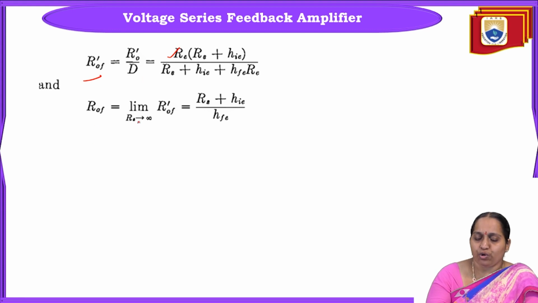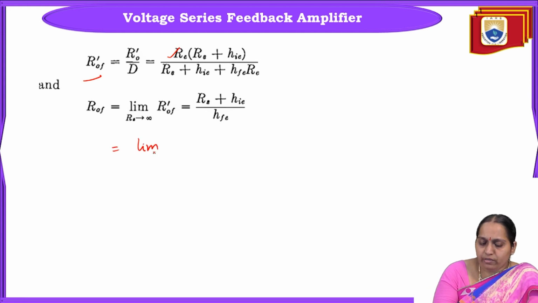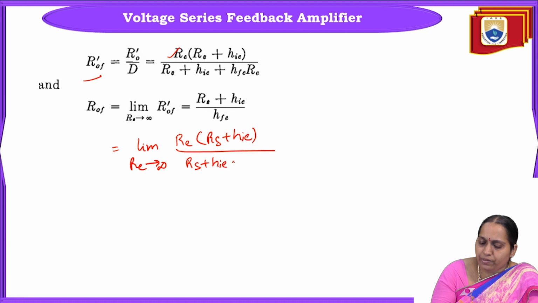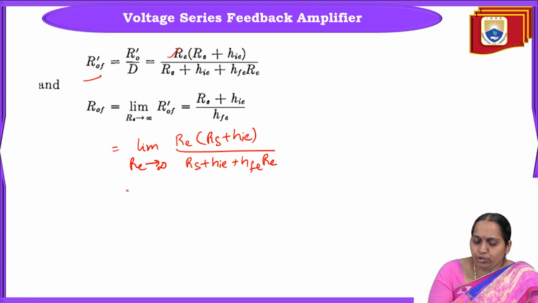Finally, R0F equals limit RE tend to infinity of R0F dash. Okay. So limit RE tend to infinity, what is R0F dash? RE into Rs plus HIE by Rs plus HIE plus HFE into RE. So what are we going to do now? We'll just write the same limit RE tend to infinity.